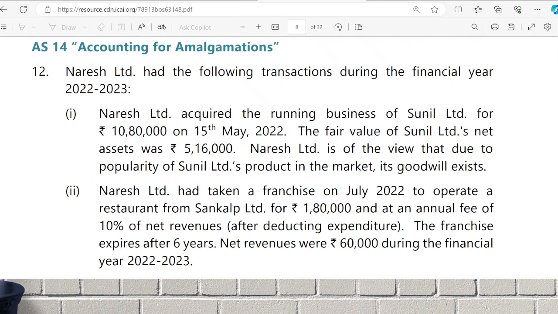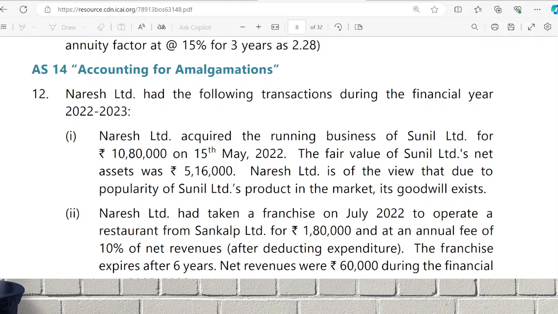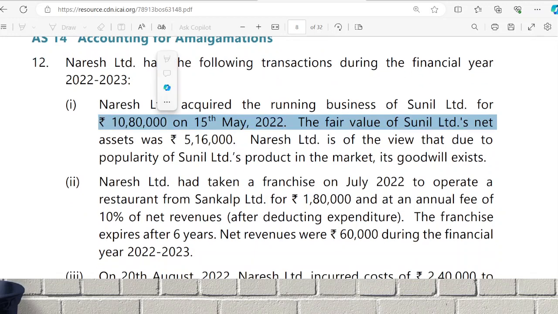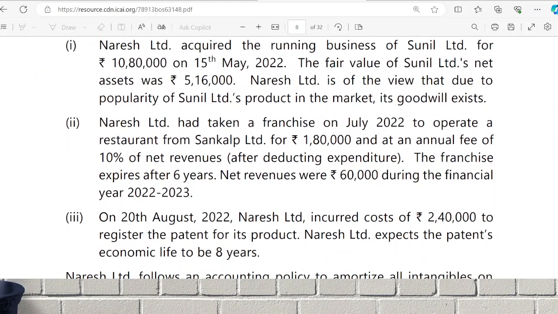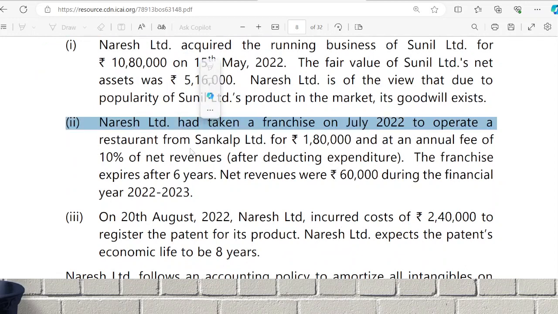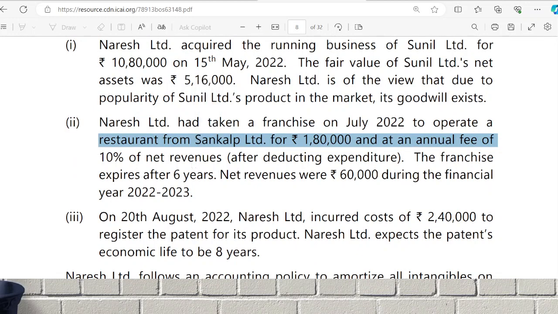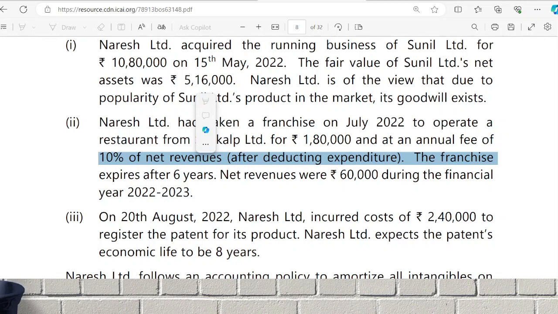This is which one? RTP. Question number 12. Naresh Limited had the following transaction during the financial year. They acquired a running business for how much? 10,80,000. How much net assets have they given? 5,16,000. They have mentioned goodwill, so the difference will be taken as what? Goodwill.